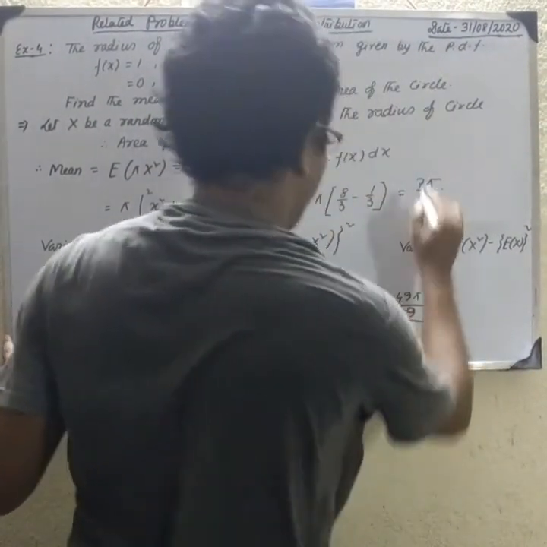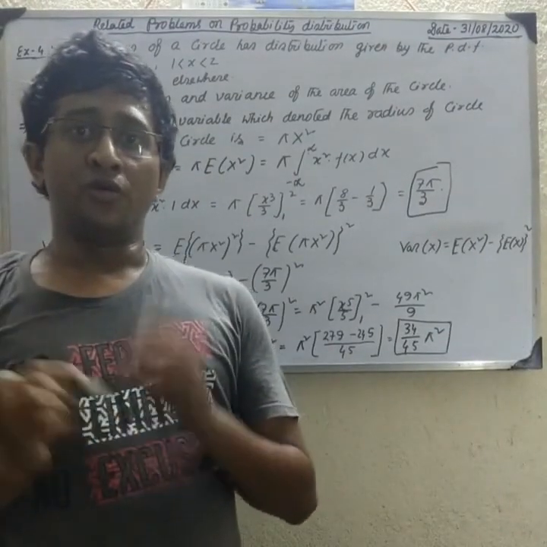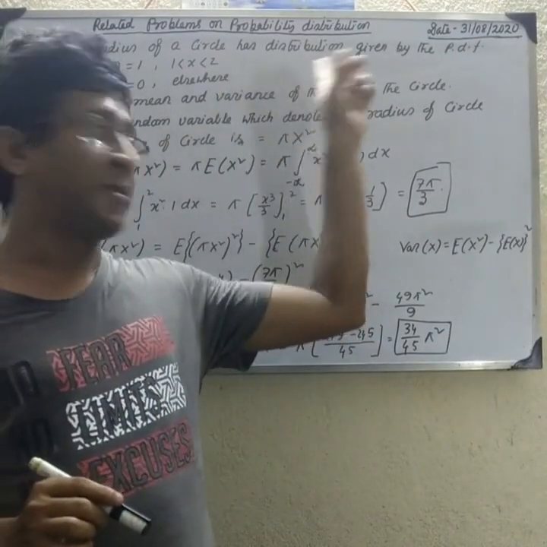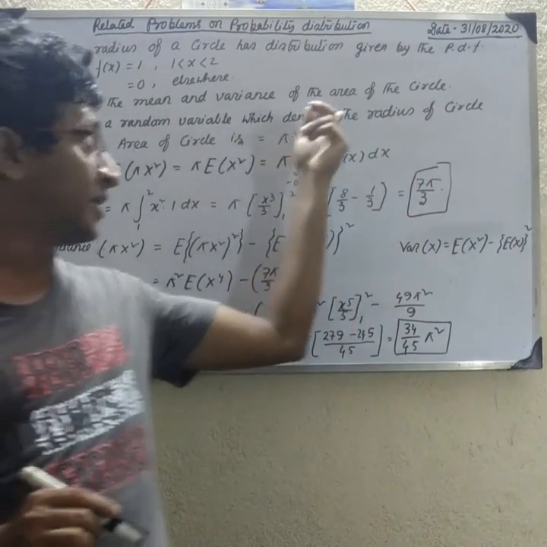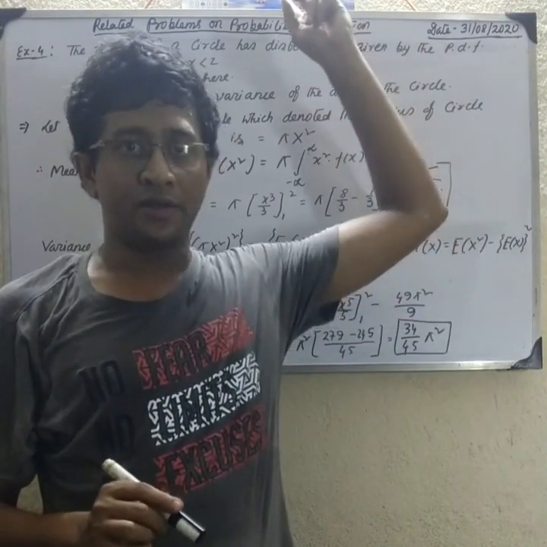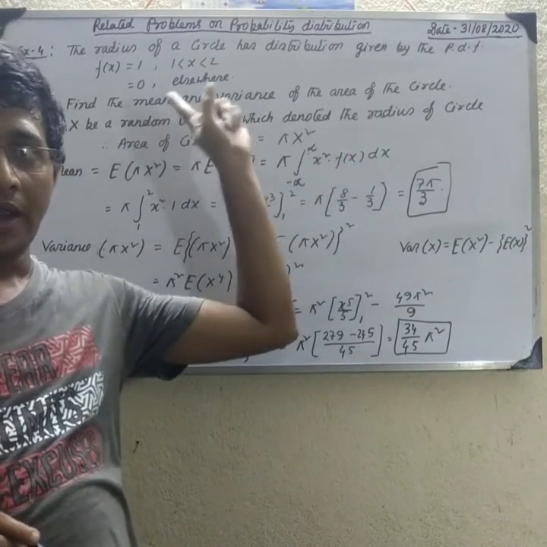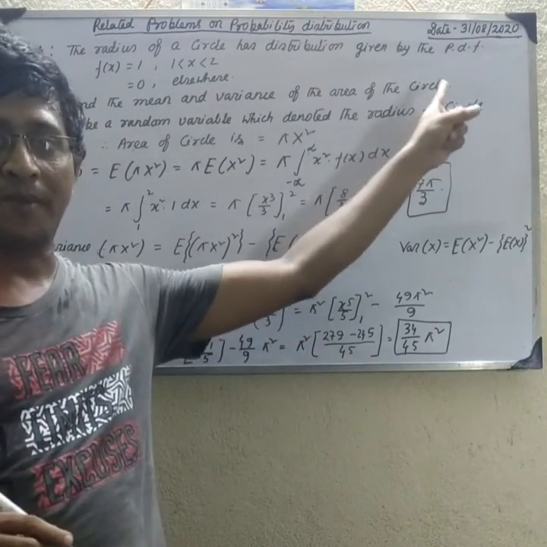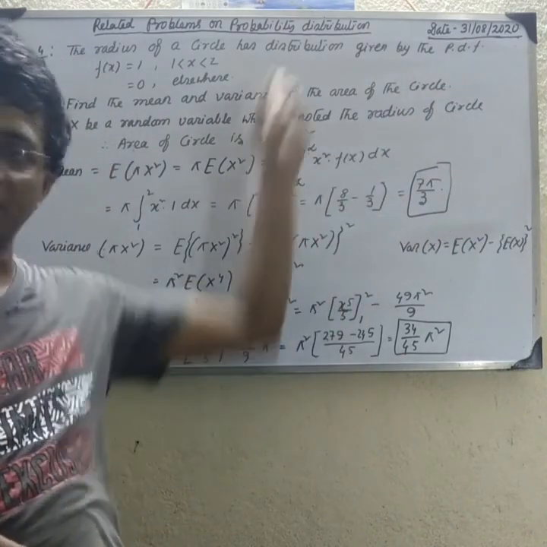This is the variance and this is the mean. So note what the PDF is, what is given and what is to be found: the mean and variance. This is the example. The PDF of the radius is given, and we find the mean and variance of the area of the circle. So please note these things.